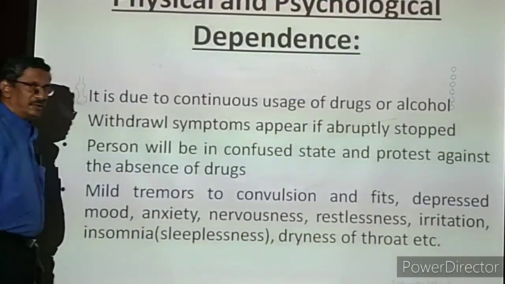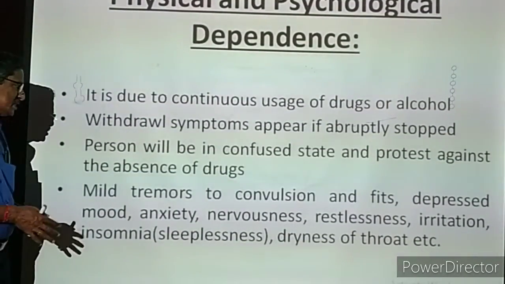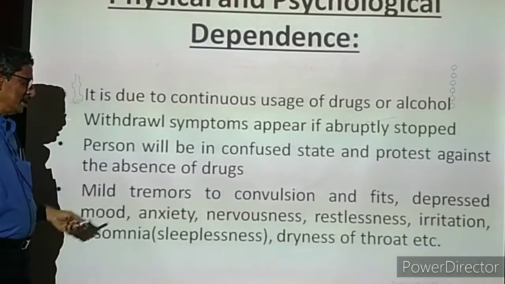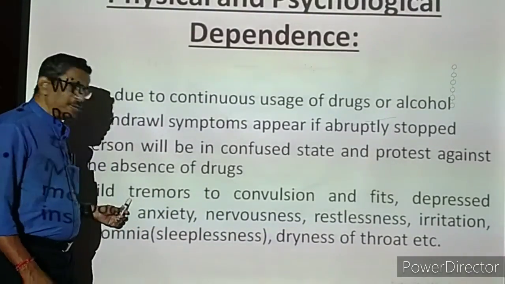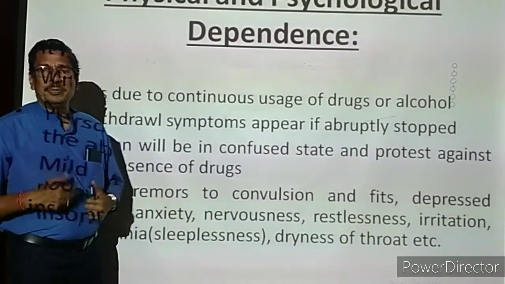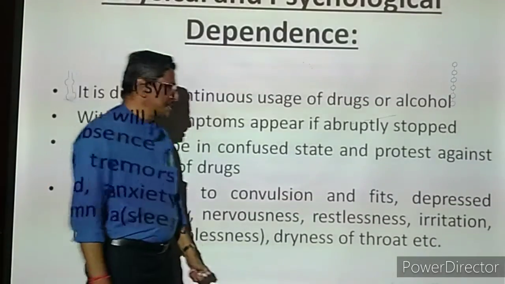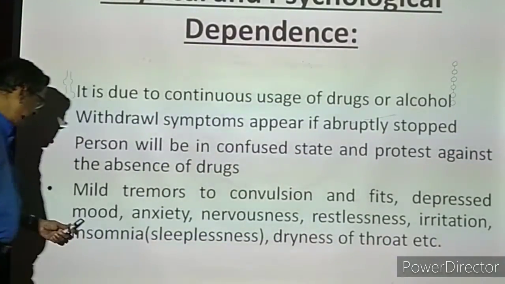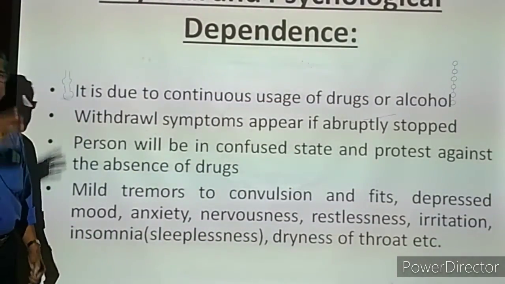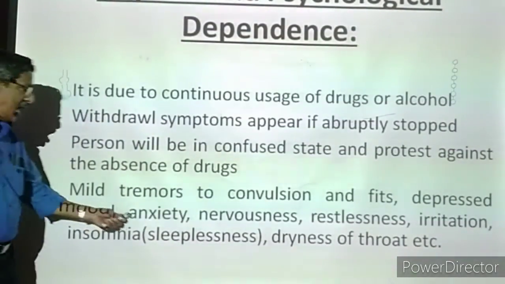Mild tremors. What is the meaning of mild tremors? Mild shivering of the hands and legs will be there. That is called a tremor. Tremor means shivering, from a slight shivering to convulsion. The jerks will be there in the body, convulsion, and sometimes it will lead to fits. Then depressed mood. Mood will not be normal. The depressed mood means they will always be in a confused mood.